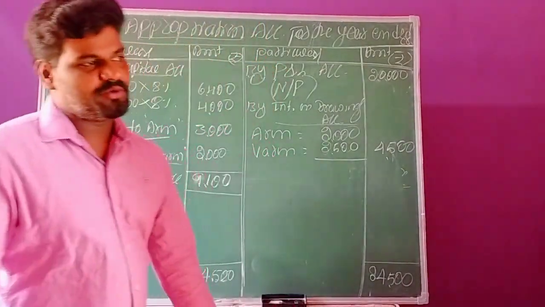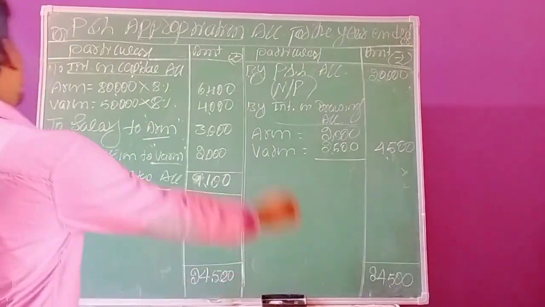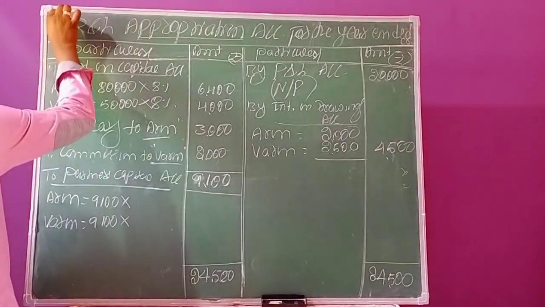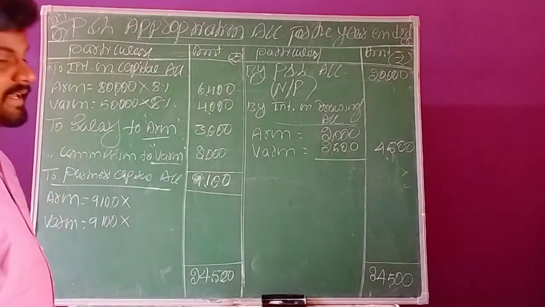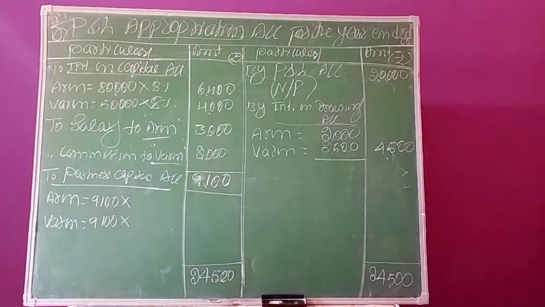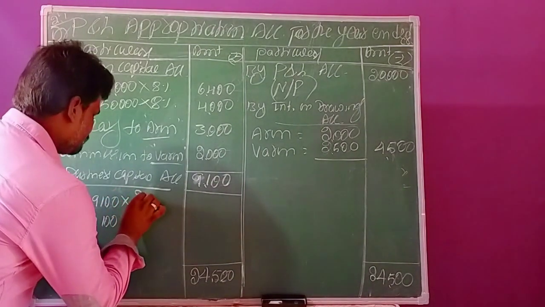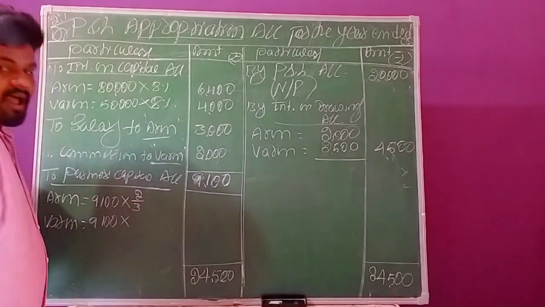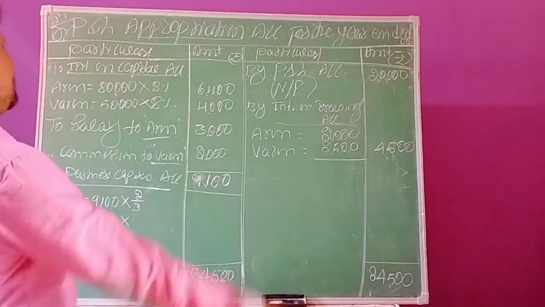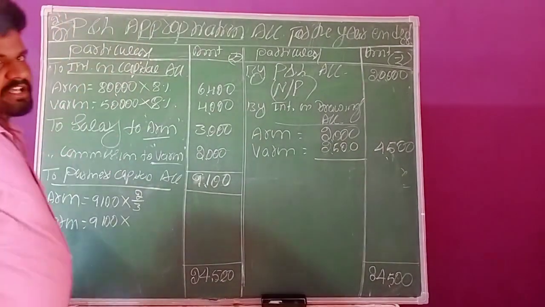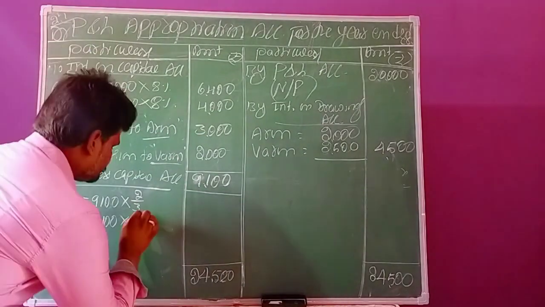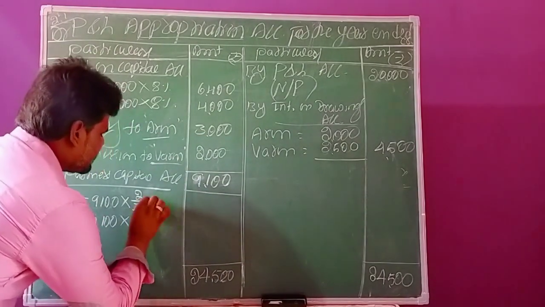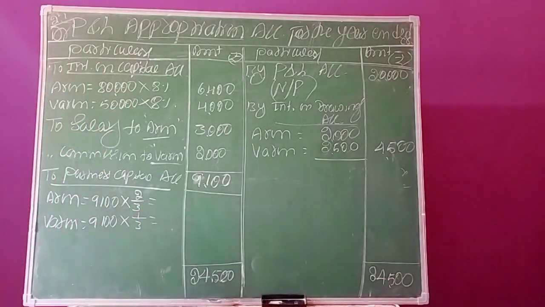This is their distribution ratio. 2 plus 1 is 3, so 2 by 3 and 1 by 3. Partner Arun gets 2 by 3 of the profit, and the other partner gets 1 by 3 of the profit. 1 by 3 is the share of Varun.